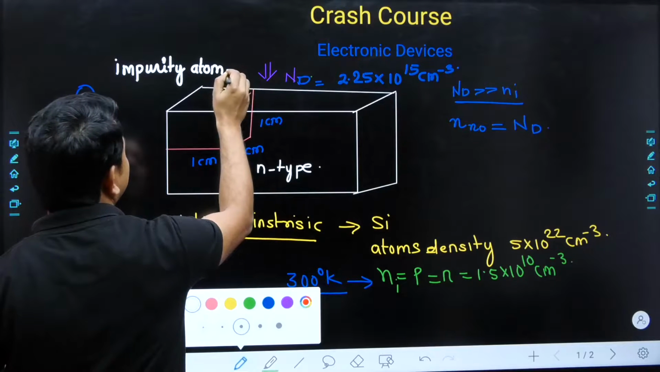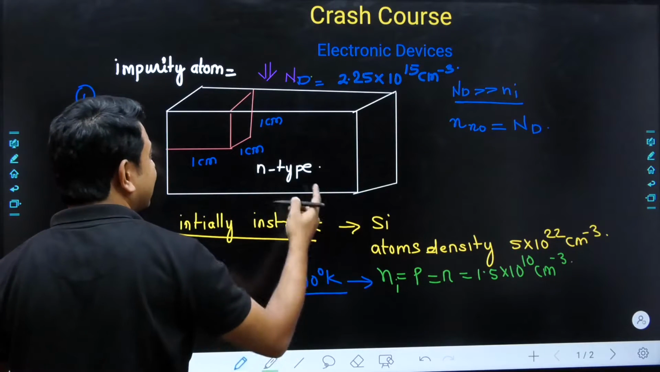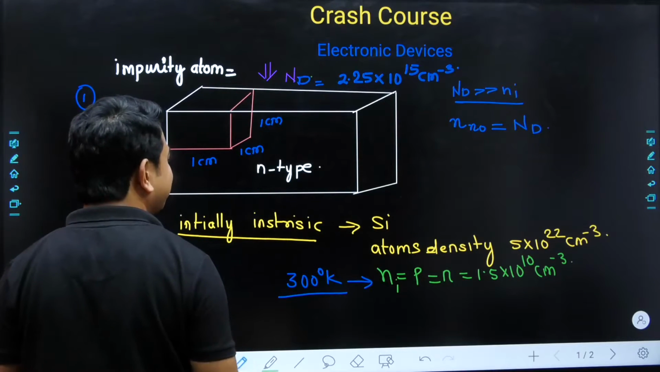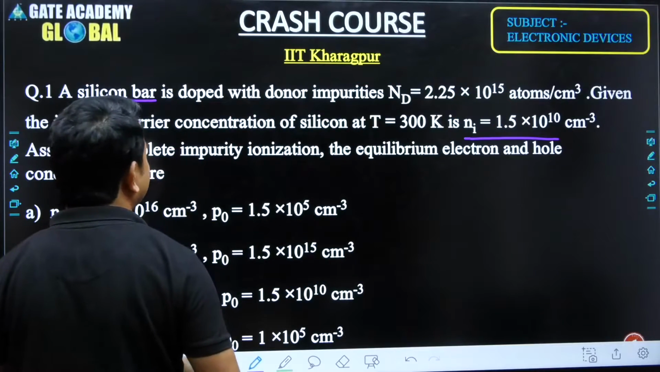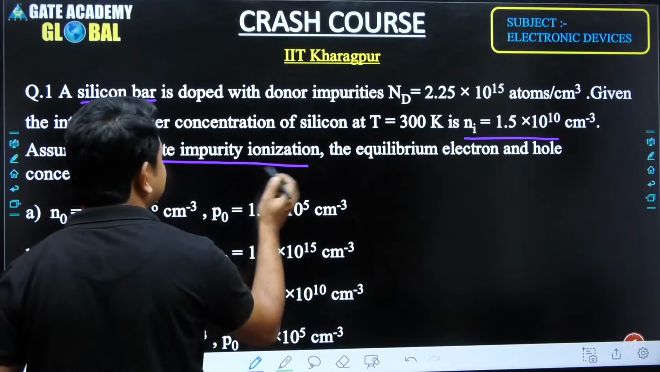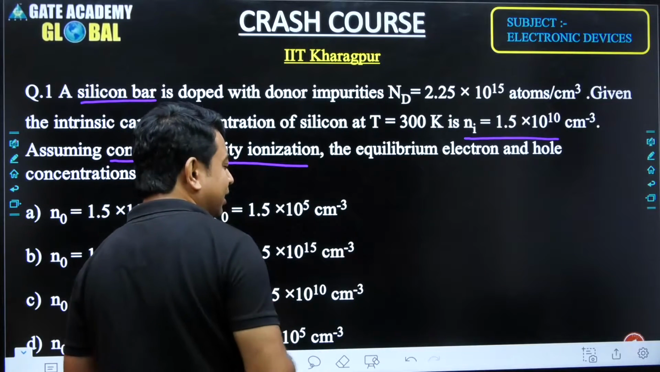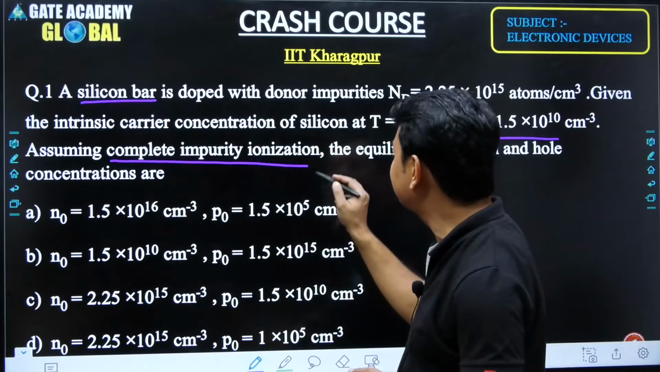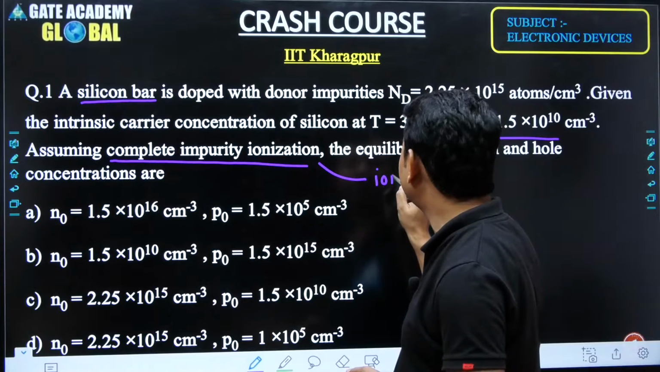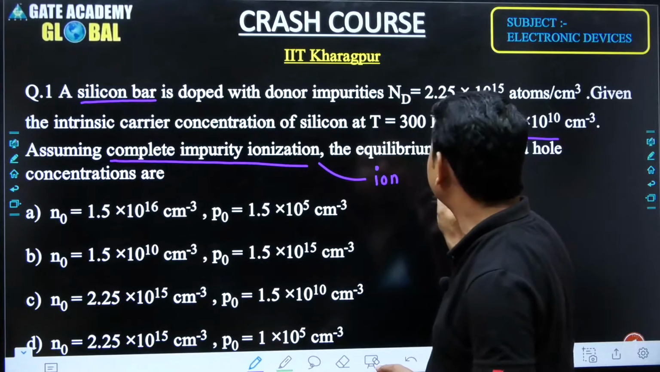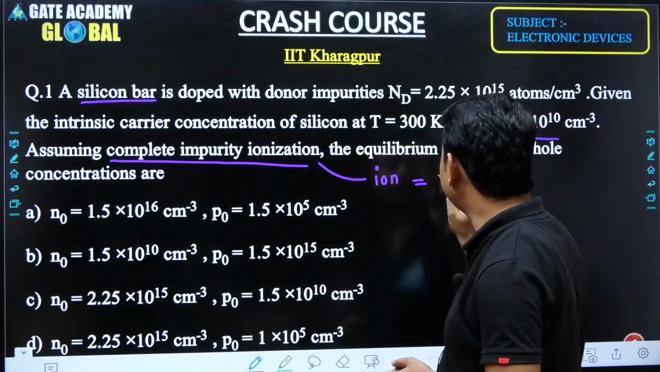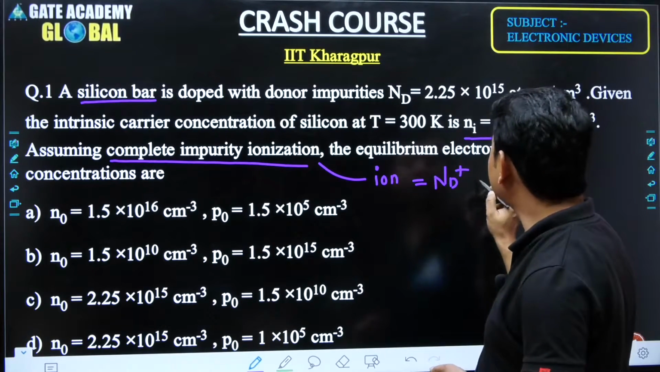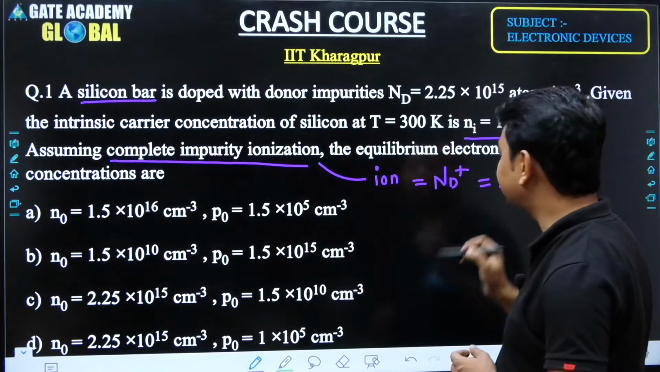So if the impurity atom concentration that is added inside this is 2.25 into 10 to the power 15, then 100% ionization, or we can say complete impurity ionization, means that all the impurities that have been added will get ionized. Will get ionized means they will become an ion, and if they become an ion, definitely we are getting ND plus, this is the ion, and the ion concentration will become the atom concentration.